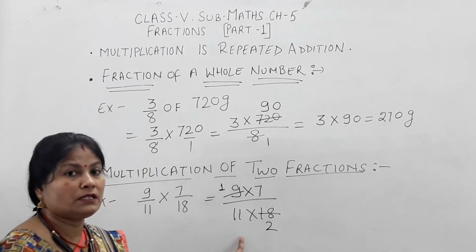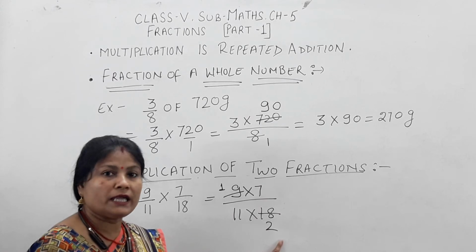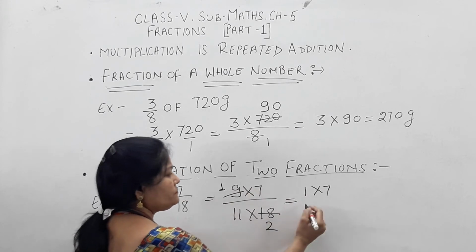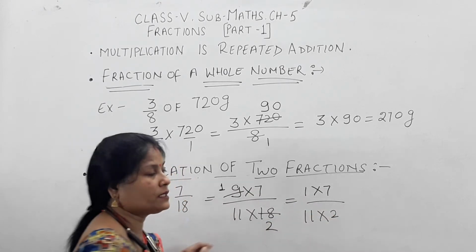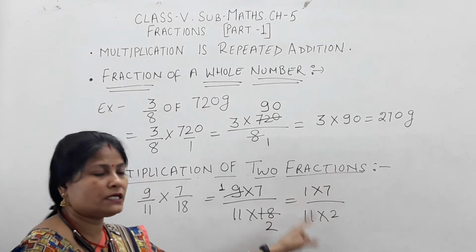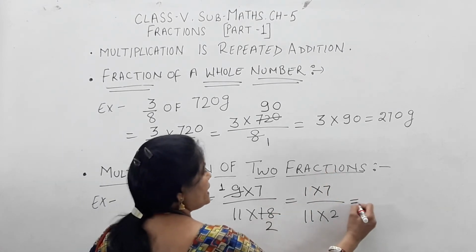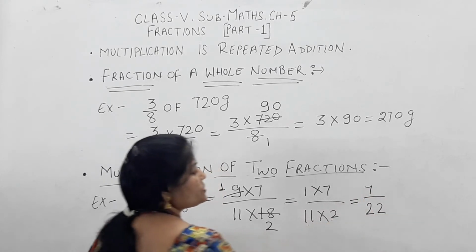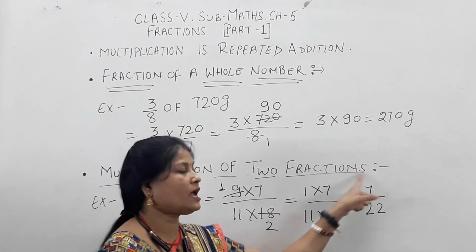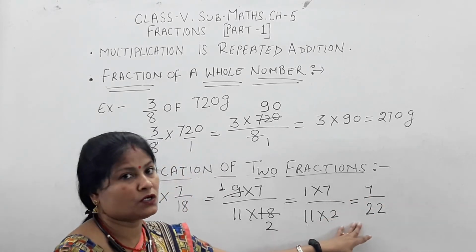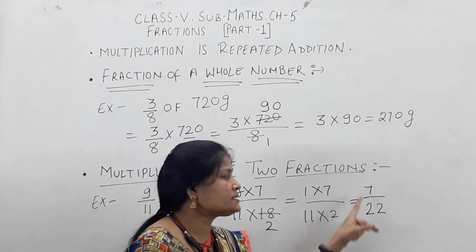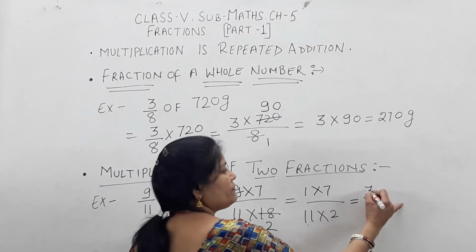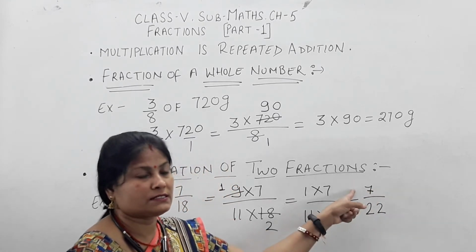7 and 11 they are not having any common factor. 7 and 2 again they are not having any common factor. So what we will do? 1 multiply 7 numerator, 11 multiply 2 denominator. See children, there is no common factor between numerator and denominator. So after that I have to multiply: 7 ones are 7 and 11 multiply 2, 11 twos are 22. Yes children, now 7 upon 22 is in the simplest form because we are not having any common factor between them, and this is called a proper fraction because 7 is prime and less than the denominator, so my answer is 7 upon 22.